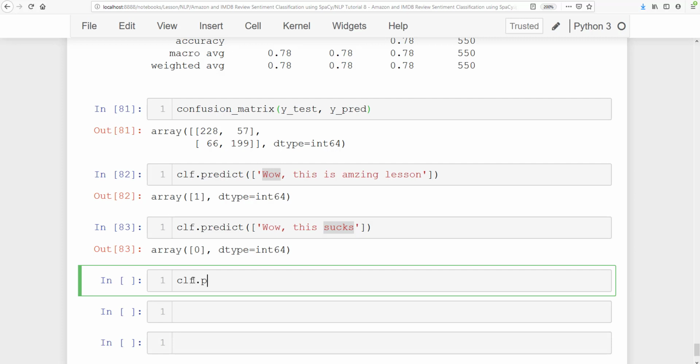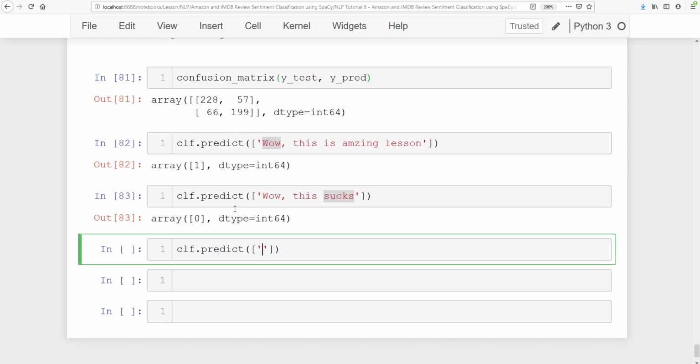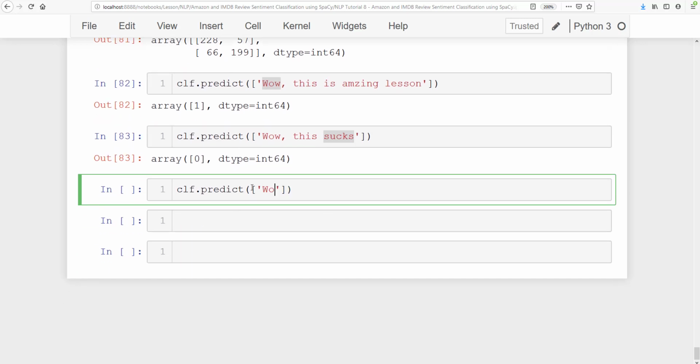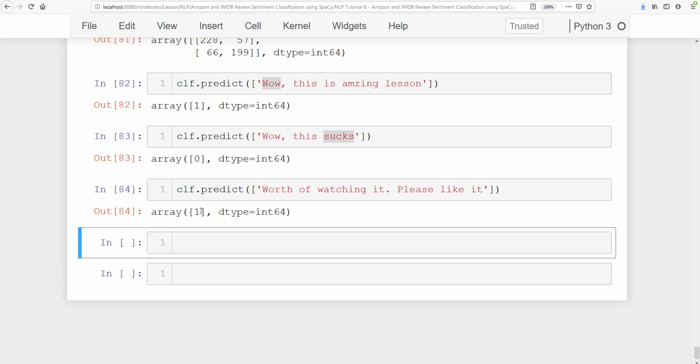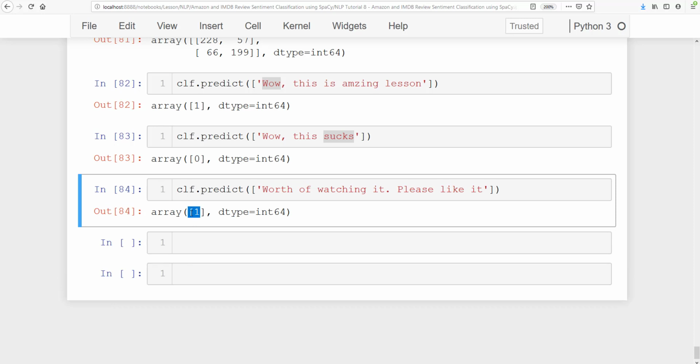Now let's say I say clf dot predict, and here I say, worth watching it, please like it. So it says 1, that means this is a positive sentiment. All right, so this is all about this lesson.